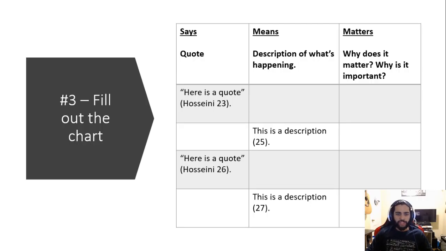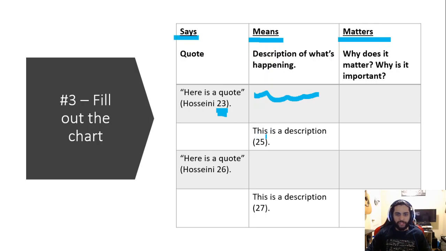Once you're done reading the chapter, or while you're reading the chapter, it's up to you, you're going to fill out the says means matters chart. So this is basically the same thing that we did in term 1 and term 2. If I give you a quote, you read the quote in the text and you give me a description of what's happening. Page number to help you find the context.